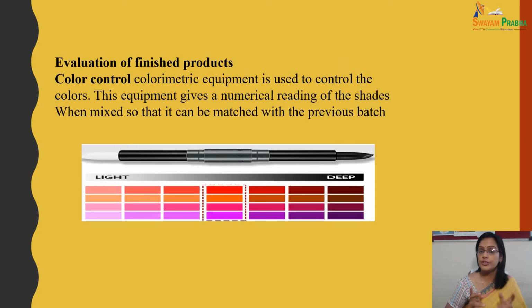So dear students, moving to the evaluation of the finished product. Evaluation parameters. The very first is color control. A colorimetric equipment is used to control the colors. This equipment gives numerical readings of shades when mixed so that it can be matched with the previous batch.